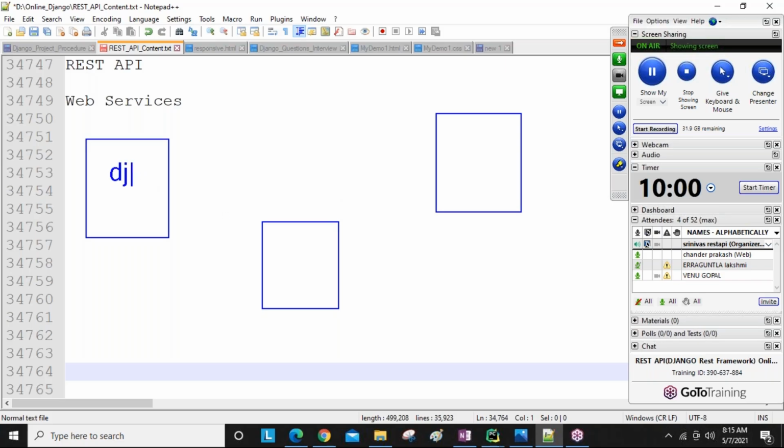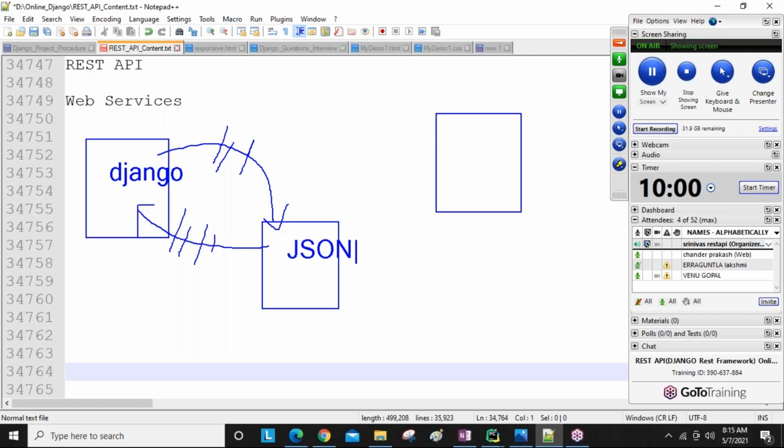Yes, I understand. So here Django is there, guys. Your Django code you are converting into the JSON format, and you are doing this very well, perfect. Next, we take the JSON response and convert it into Django format, and later we can use the data however we want. So JSON type data is there. This is our responsibility. Now you are asking how Java people communicate with our API, am I right?